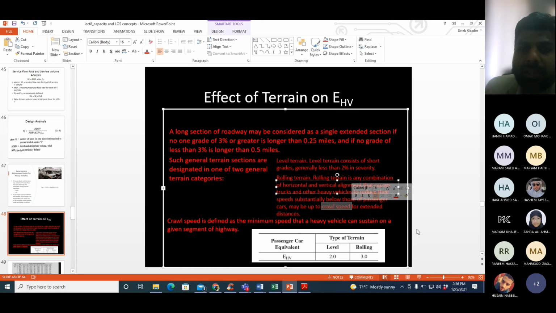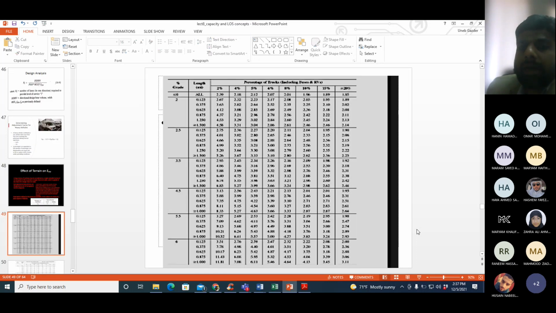Okay, so for level and rolling terrain, we have a single table which you can see at the bottom. For level terrain, EHV is 2. For rolling terrain, the EHV is 3. Now, if you have extended grade condition, then we have 3 basically choices for taking the value.